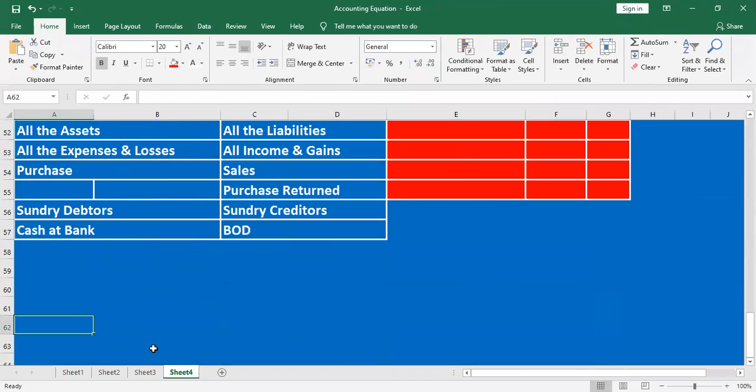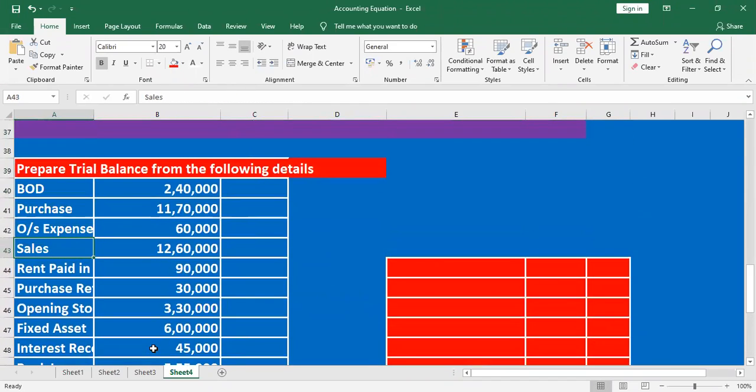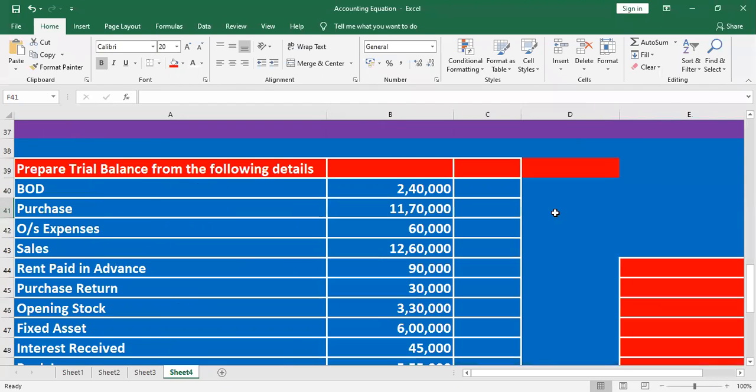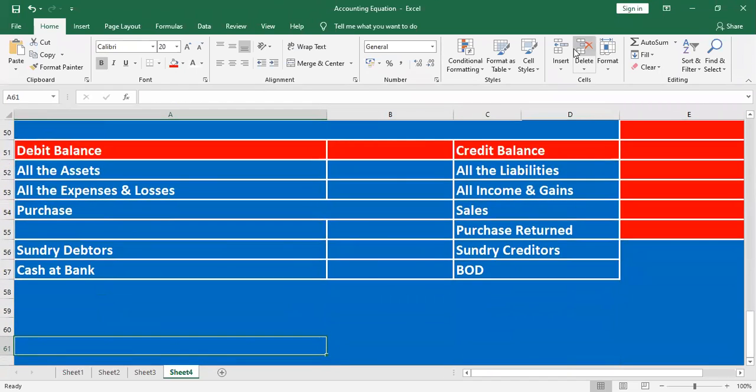Okay, the last sum. Listen here. Sometimes they ask us to prepare a trial balance. How do we prepare the trial balance? Analyze the transactions and see what accounts are there. One rule is there. What is the rule? Listen here.